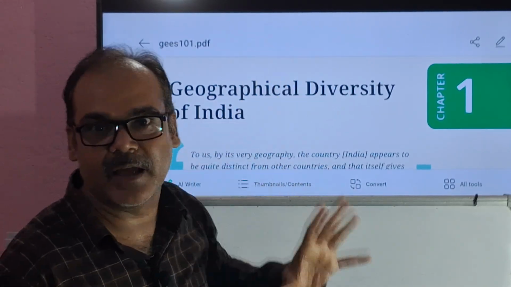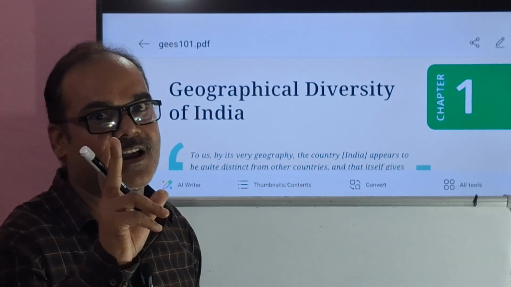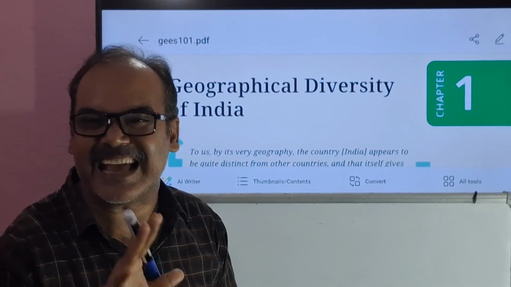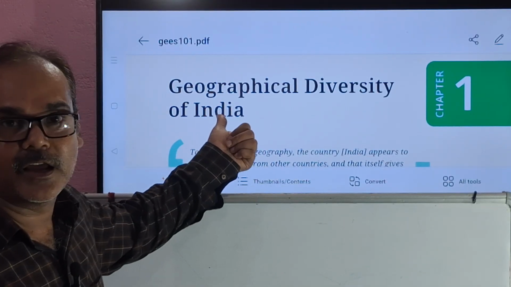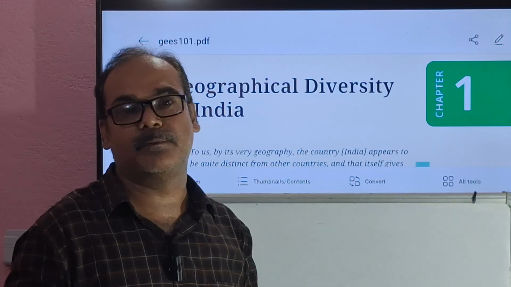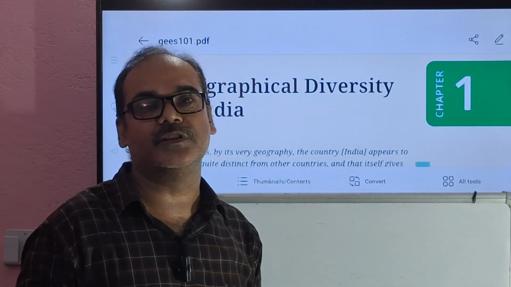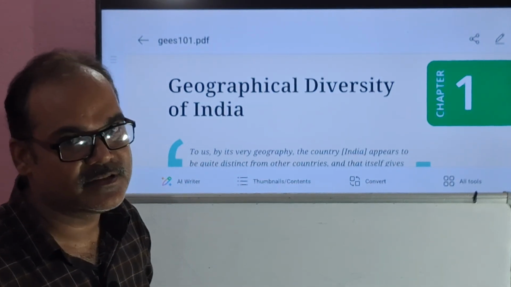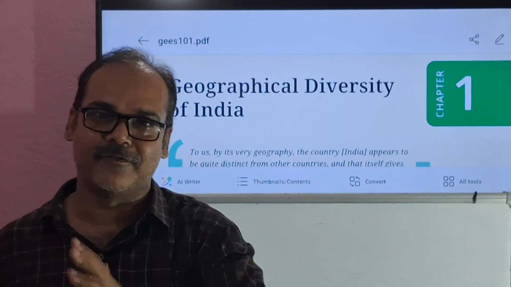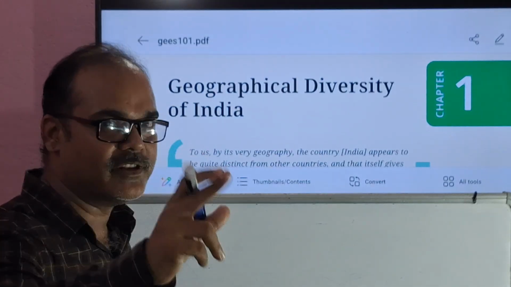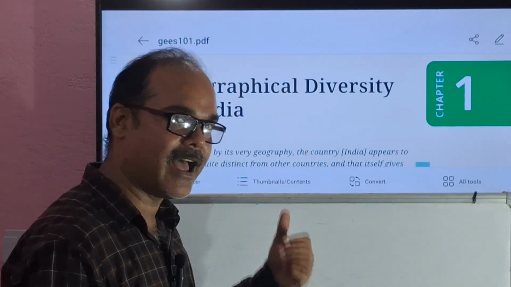This is the chapter which I am going to teach you. This is the first chapter of class 7 Social Science NCERT, and this is the second part of this chapter. In the first part, we discussed India's geographical features, and among all those features, we discussed the Himalayas, right? Let's start from the Himalayas a little bit and then we'll carry forward. I hope you will enjoy my video, so don't go anywhere and have a look.